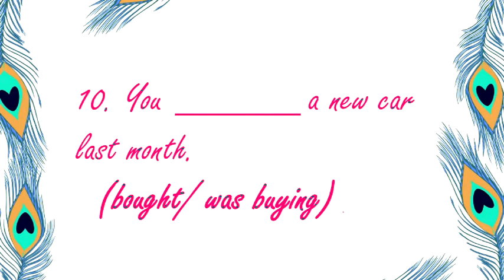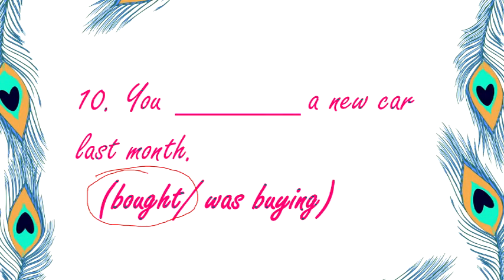Next we have, you dash a new car last month. You bought a new car or you was buying. Now it cannot be was buying. Because when you is the subject, the helping verb should be were. Now it is last month. We are specifying the time. So it should be simple past tense. You bought a new car last month, and bought is the past form of the verb. You're right. Buy, bought, bought. Okay. We have done the verb forms also in our previous sessions.